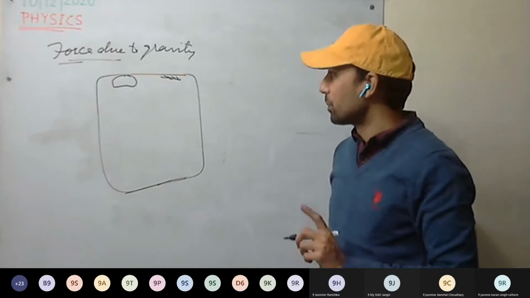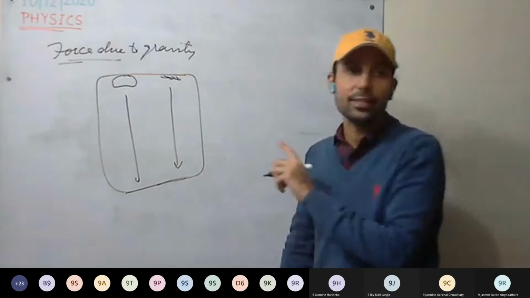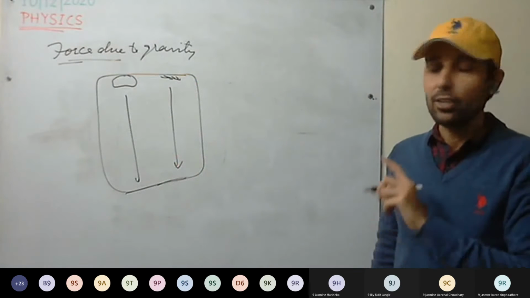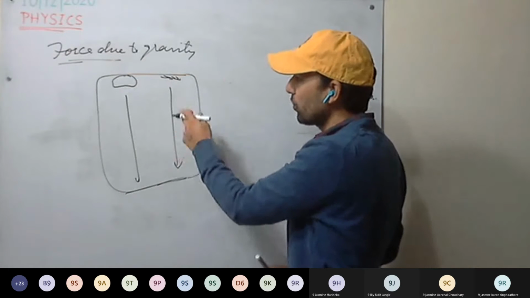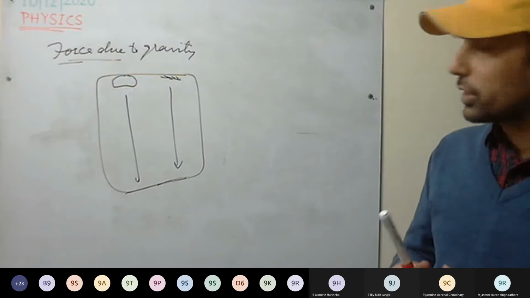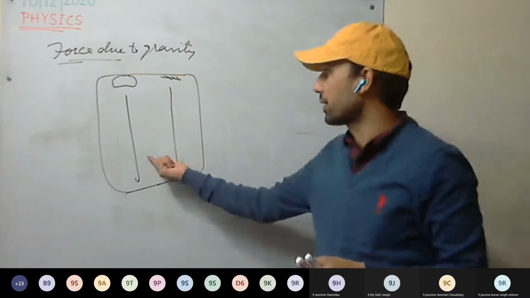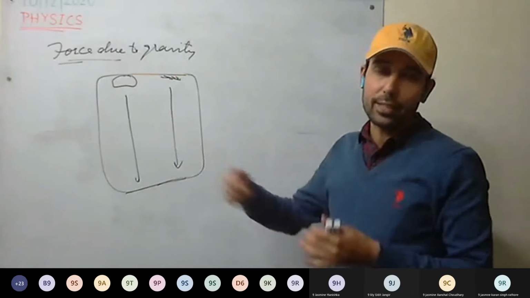Stone. But see here, in vacuum both will reach at the same time, where there is no buoyant force and no viscous force, viscous drag. So in vacuum they will fall at the same time.